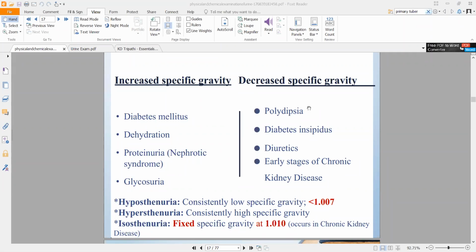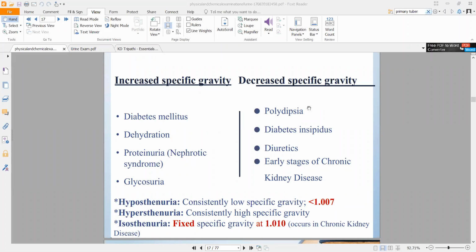Furosemide is one very common diuretic that you use. I'm not sure what kind of brand you were using in your hospital, but furosemide is one, torsemide is one. If you ever hold the prescription or the tablet up, you'll be able to see the name right on the strip. Those diuretics will cause decrease in specific gravity because they are causing increase in urination.